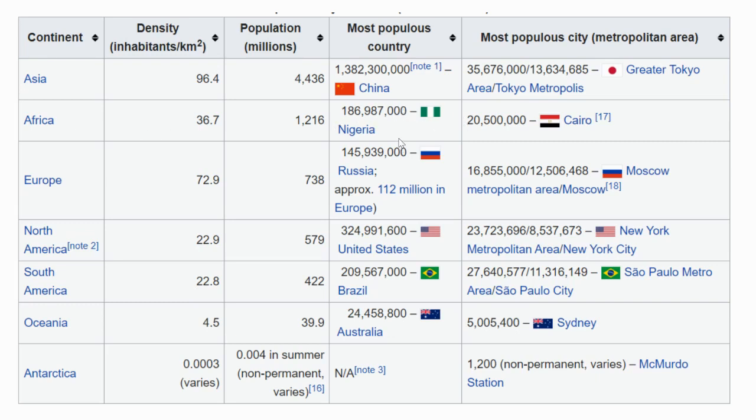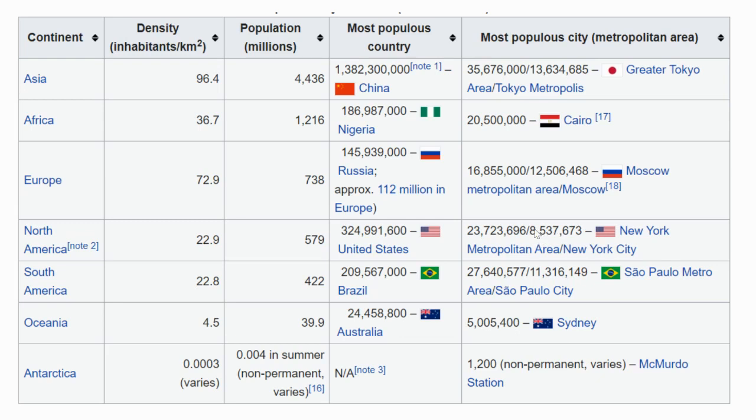After Asia, the most populated continent would be Africa. Nigeria is the most populated country in Africa. We've already talked about that. And Cairo, Egypt is actually the most populated city. Following that, we have Europe, where Russia is the most populated country, and Moscow is the most populated metropolitan area or city. In North America, the United States is the most populated country. We are the third most populated country in the world. And the most populated city in North America is New York. Now, I will say that Mexico City is just slightly behind this number. So 23, I think this, no, 8 million. I'm not sure what that first number is.